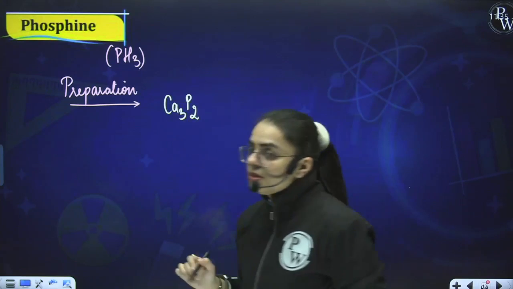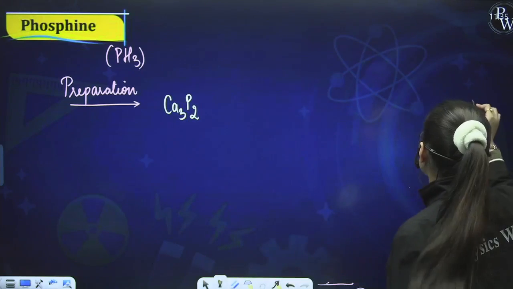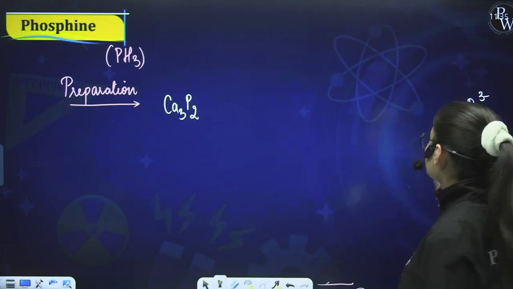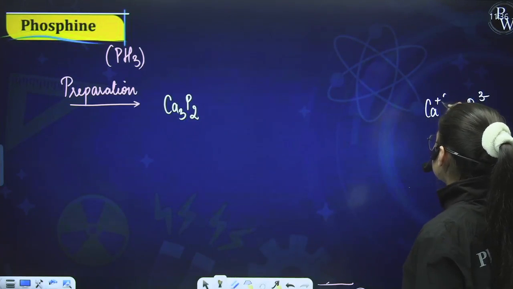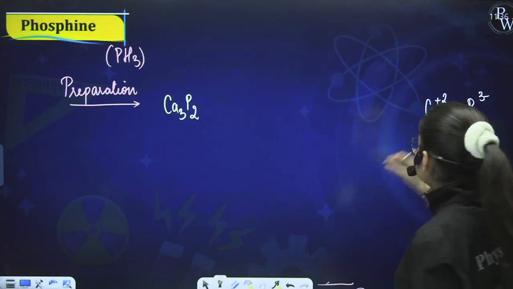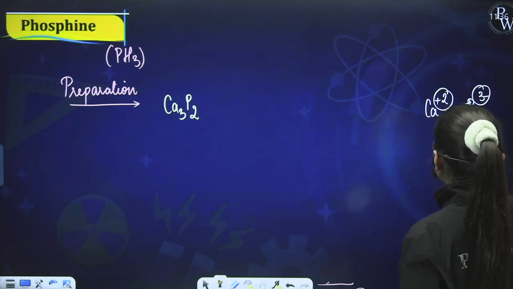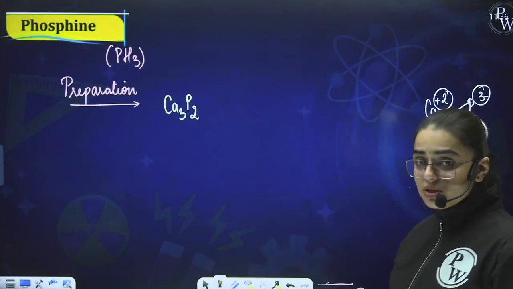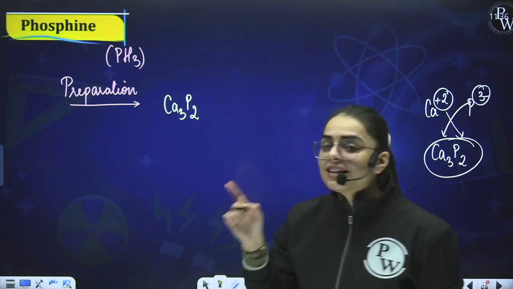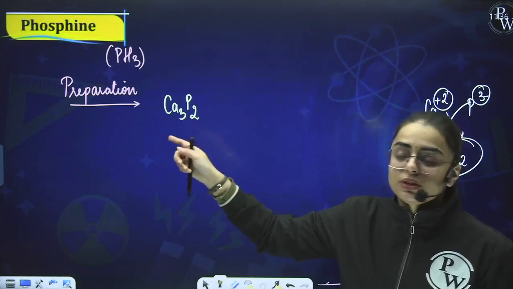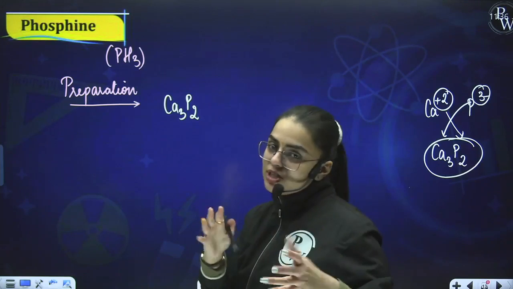Now what is phosphide? See, what is phosphide if you don't know this? Phosphide basically is P raised to the power minus 3 charge. And what is the charge on calcium? It is +2. So how shall you obtain calcium phosphide? See, its charge will go in its base and this charge will go in its base. So what will we get? Calcium has a base of 3 and phosphorus has a base of 2. So this is Ca3P2. How is this obtained? This way. Now if I react Ca3P2 either with water or with HCl, I shall be obtaining phosphine. See, only the byproducts will change, that's it.